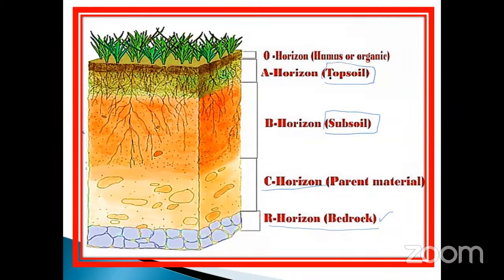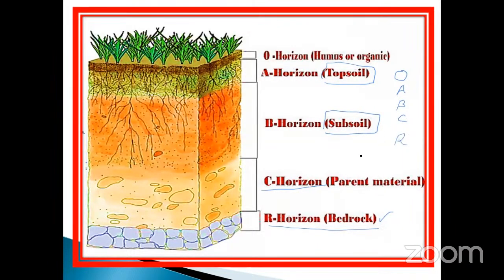Just to come from the upper layer down, it will be better for your understanding. And also the O is the first layer. Taking the upper layer, otherwise called the O layer, it is the humus of organics. O horizon is the first one. Second one is the topsoil, which is very, very essential for plant growth. The A horizon is the middle part, below the O horizon. So you have to imagine O, A, B, and C, and the last one is called the R horizon.